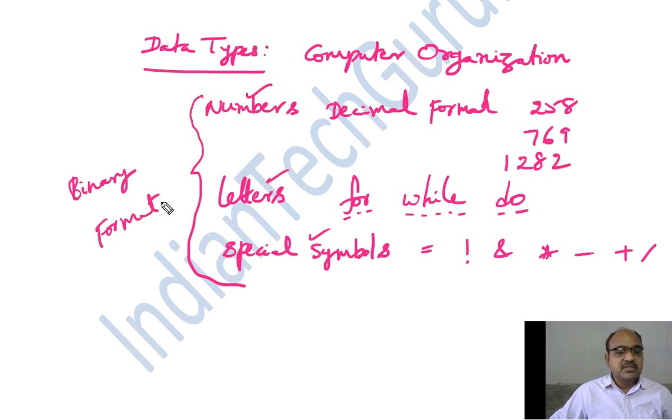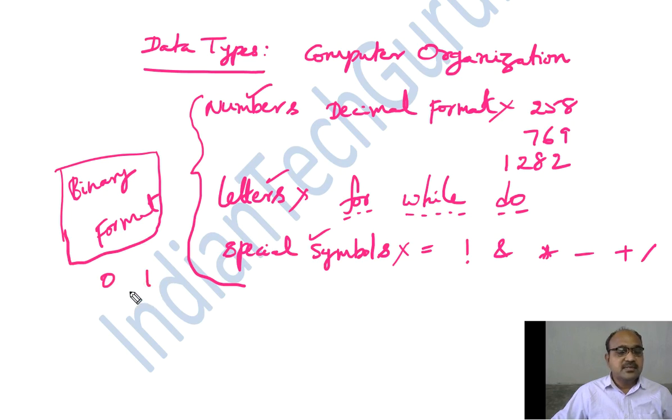Why we need to represent all this stuff in binary format is because the computer understands only binary format. The computer does not understand the decimal format, the letters, or the special symbols. So it understands only the binary format symbols. What are the symbols in binary format? There are only two symbols, 0 as well as 1.